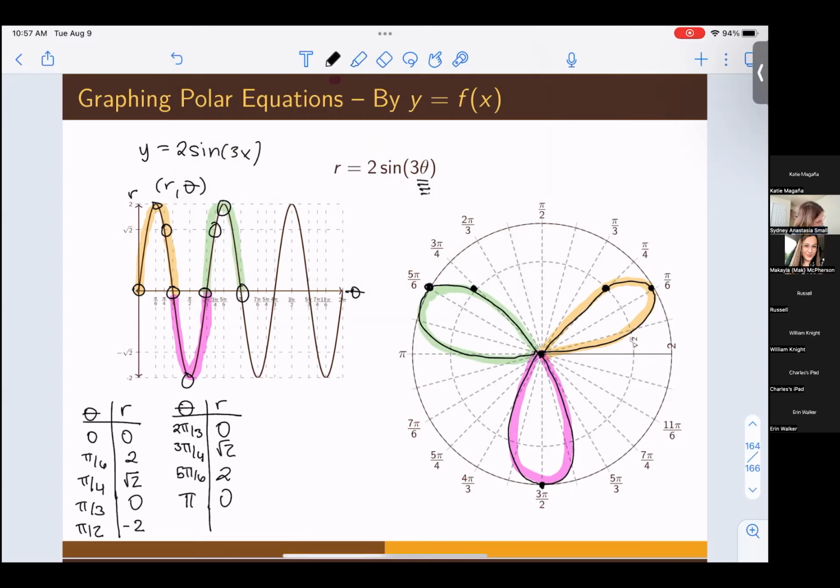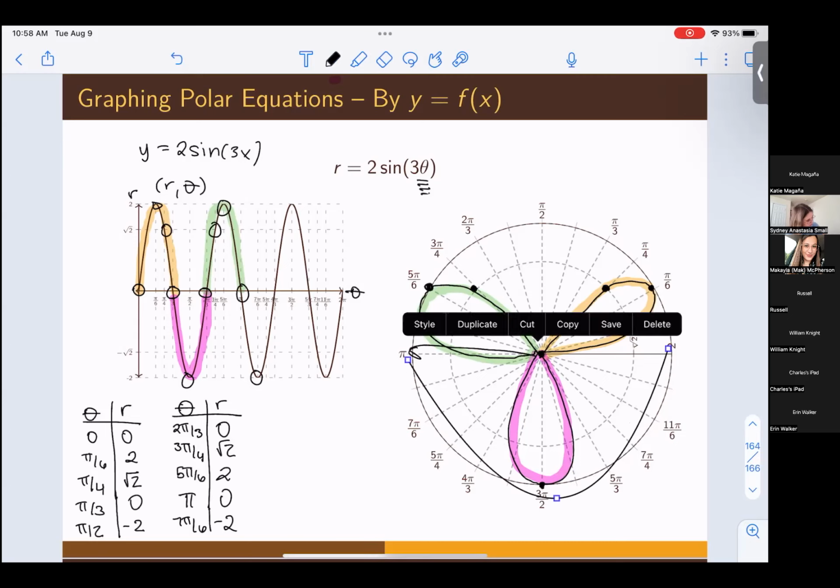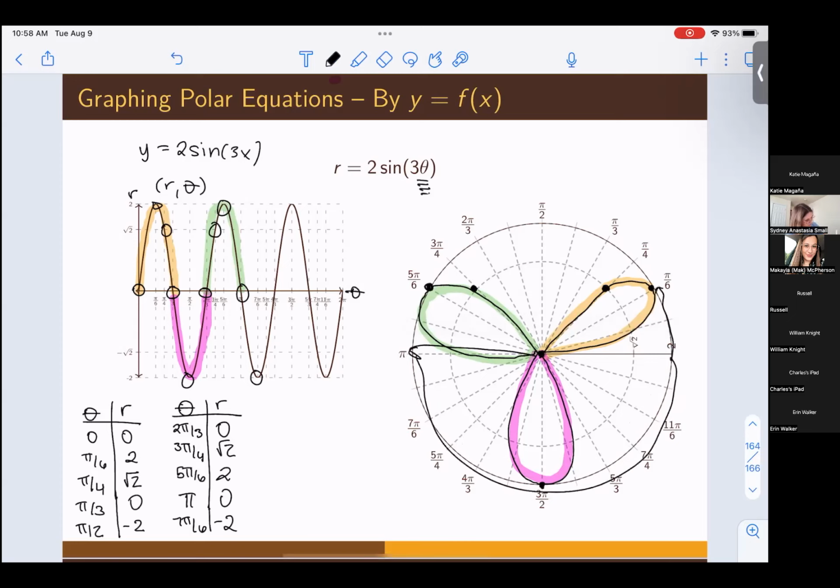The next logical angle is 7 pi 6. And on our graph, we can see at 7 pi 6, we are down to -2. So what happens when we try to plot this point? We'll go at a radius of -2 and then rotate around 7 pi 6. So there's 6 pi 6, and then one more to 7 pi 6. We've already plotted this point here. So we may just be repeating ourselves at this time because now we're going out from the origin up to here. Let's do one more just to check.